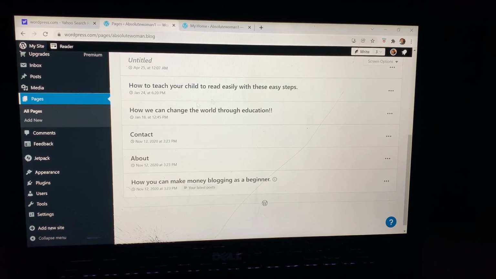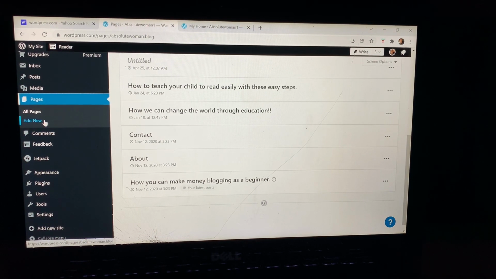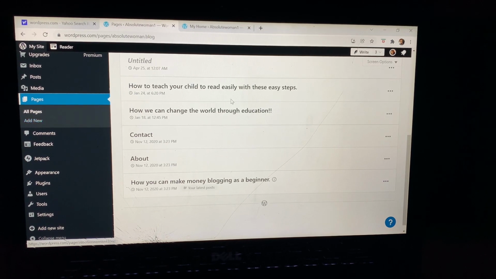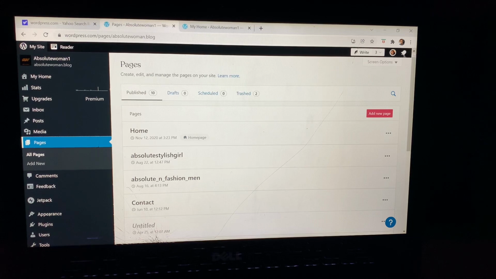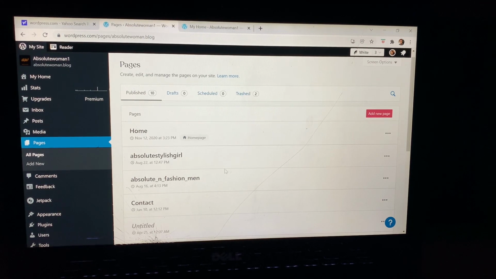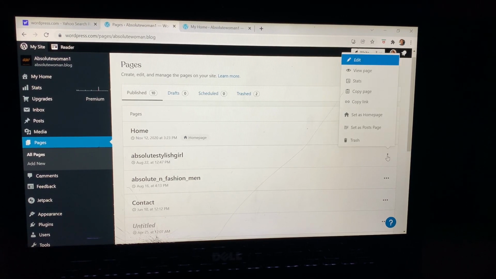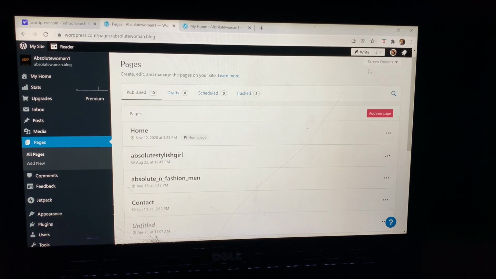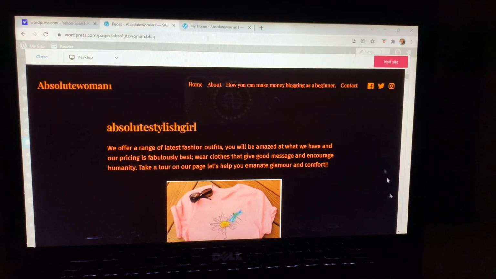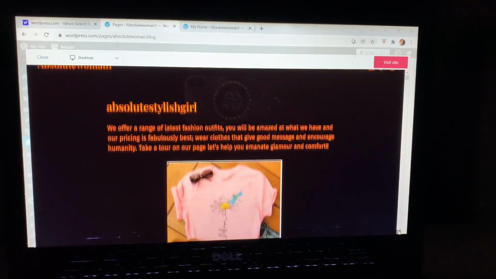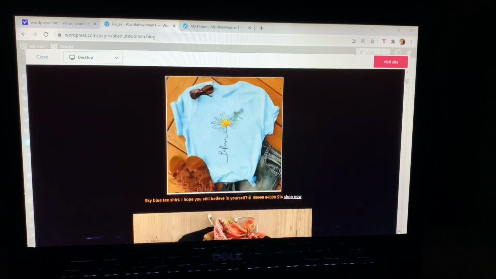Once you want to create a page, you just click on it, see the option of add new page. Even if you're with your phone, it's going to show you these, and then you start working on it. Let me view my page so that some of you can see what it looks like. So this is my fashion page for women.